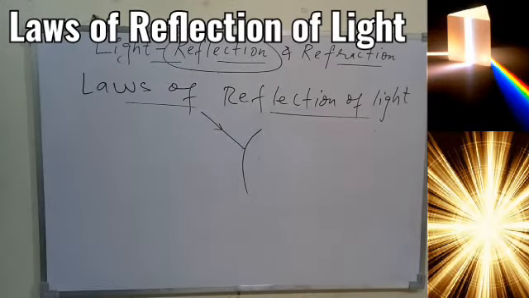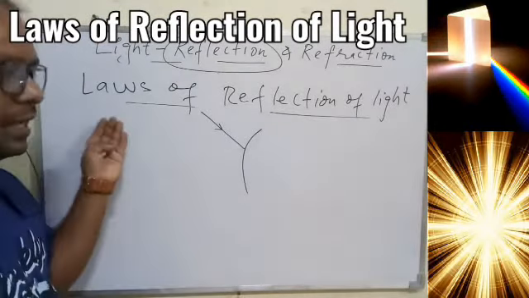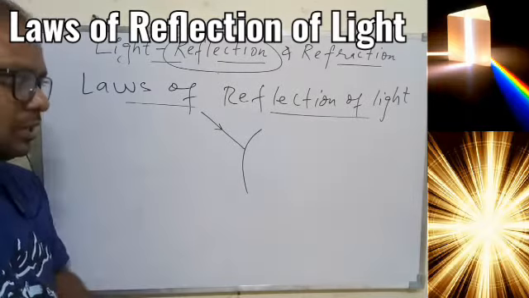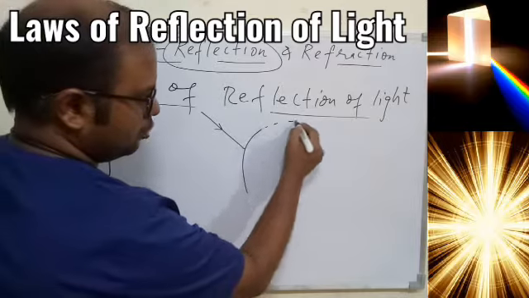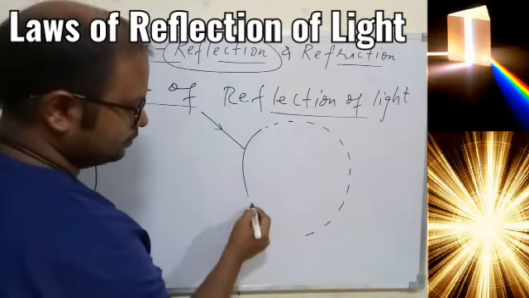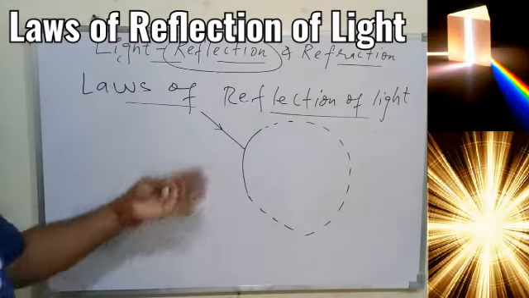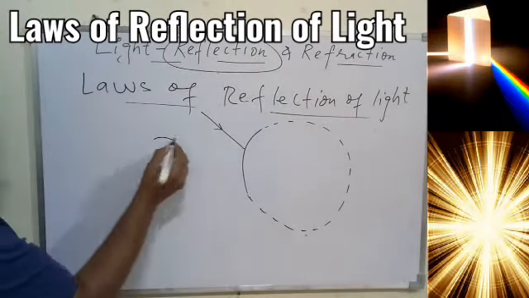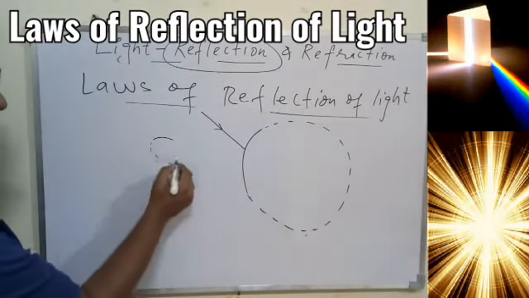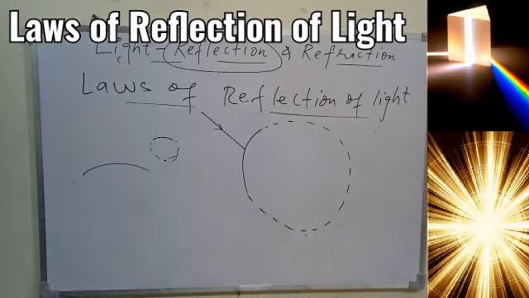So what is to be done? Very first, we need to know the normal to this surface. For a flat surface, it's very simple to draw the 90 degrees, but for a curve, we should know how to find the normal. So overall, if you see, this is nothing but a part of a circle. Any curve is always a part of a circle. So if I draw this curve, it is a part of a small circle, somehow. Okay, if I draw this curve, it is a part of a big circle.